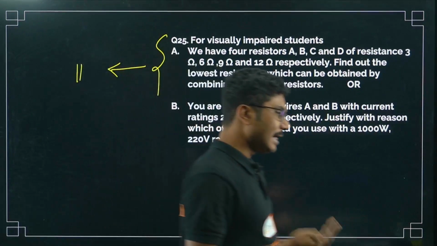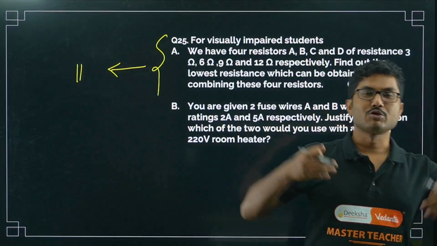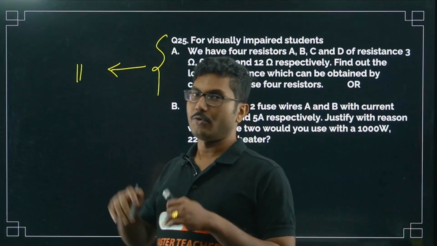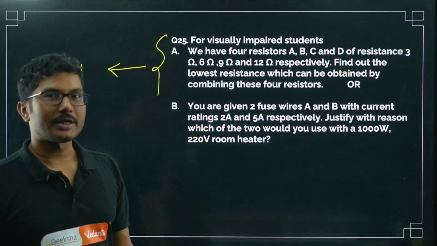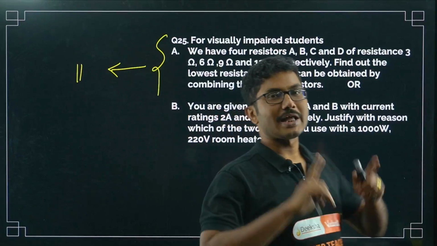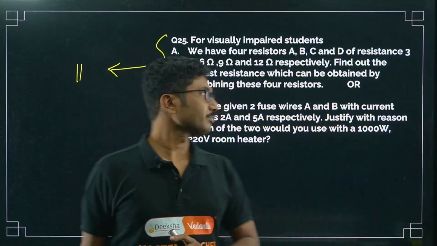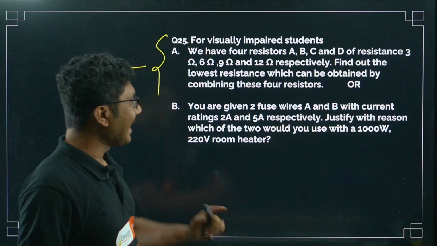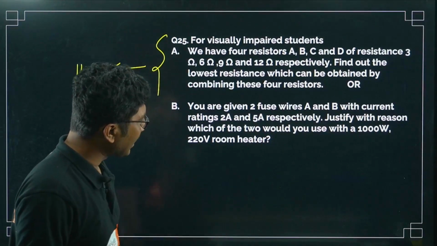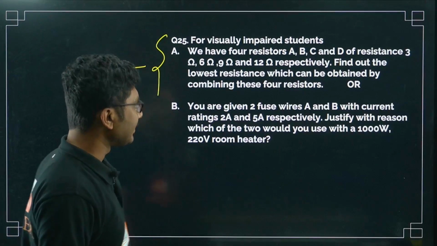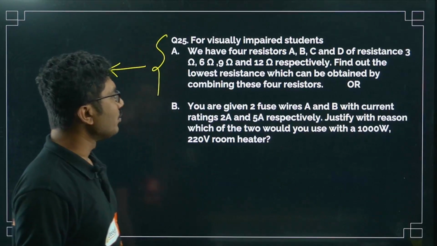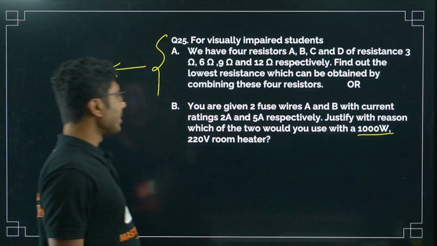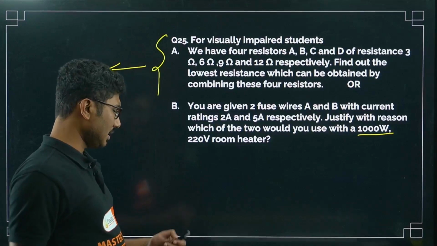And if you apply any other combination or mixture, suppose 2 in series and 2 in parallel, then the resistance will be intermediate. For maximum resistance, they have to be connected in series. For minimum resistance, they have to be connected in parallel. What else? You are given 2 fuse wires A and B with current ratings 2 ampere and 5 ampere respectively. Justify with reason which of the two would you use with a 1000 watt, 220 volt room heater. So we will see the answer in a while.